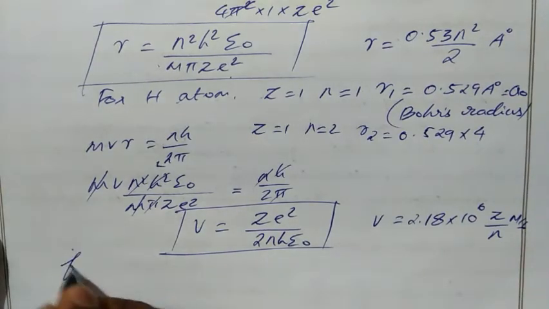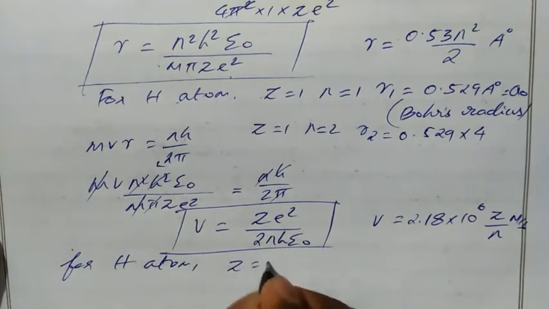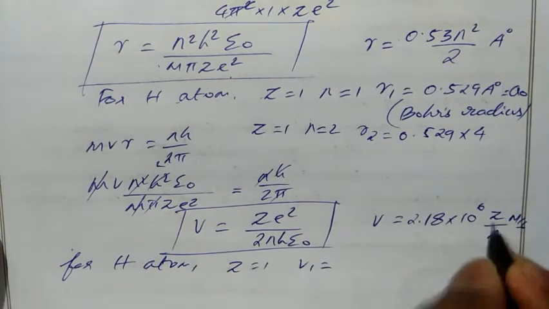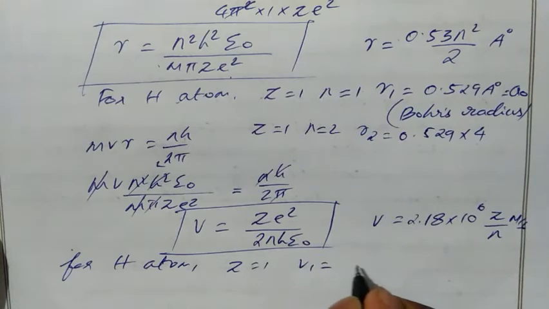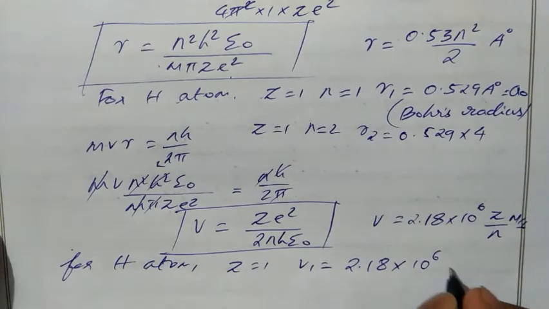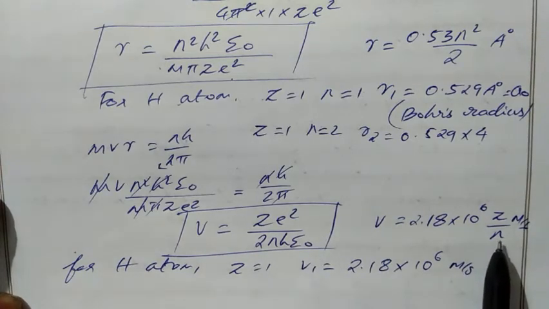Okay, so for hydrogen atom, we have z equal to 1, and if we substitute 1 and the n value also 1, the velocity will be 2.18 into 10 power 6, here also 1, here also 1 meter per second. This is for first orbital, it will be revolving faster. Then for second orbital, the value will get slower because our n is in denominator.